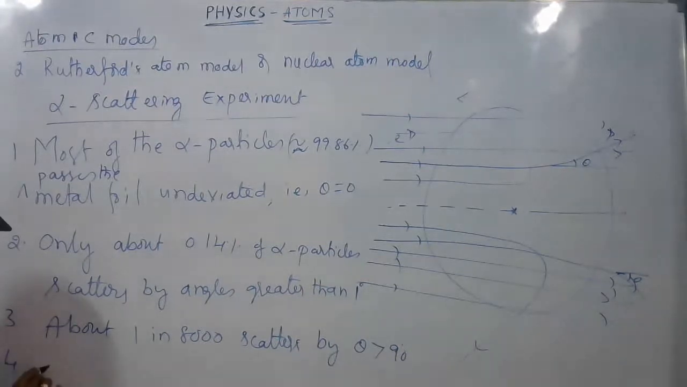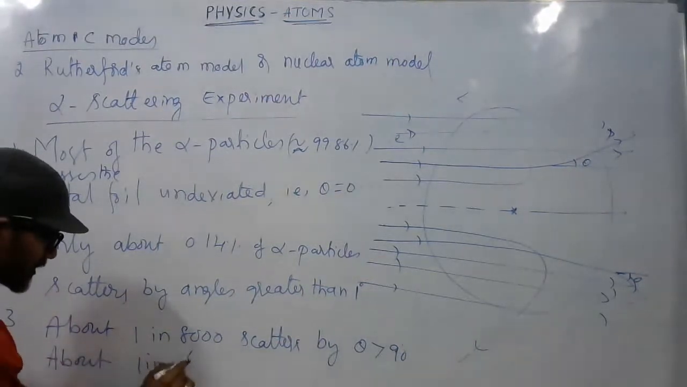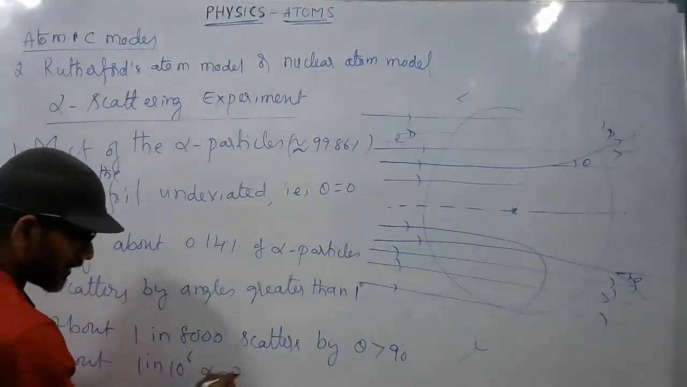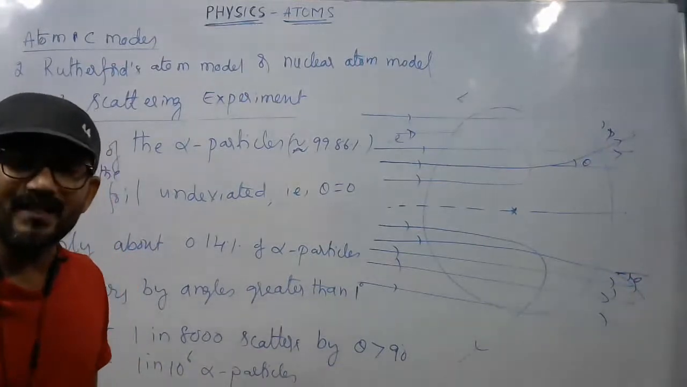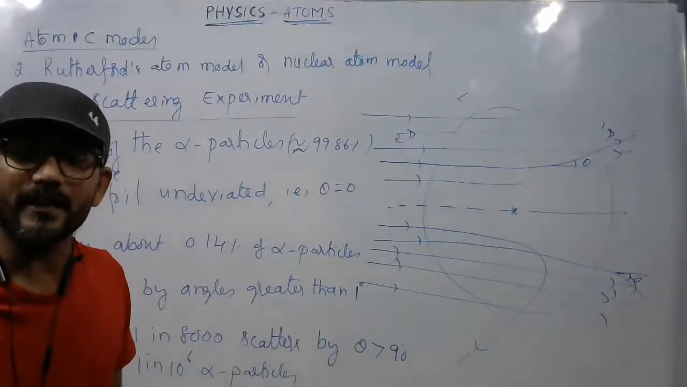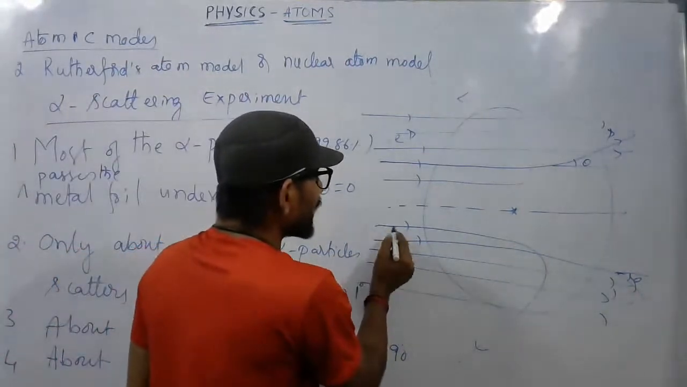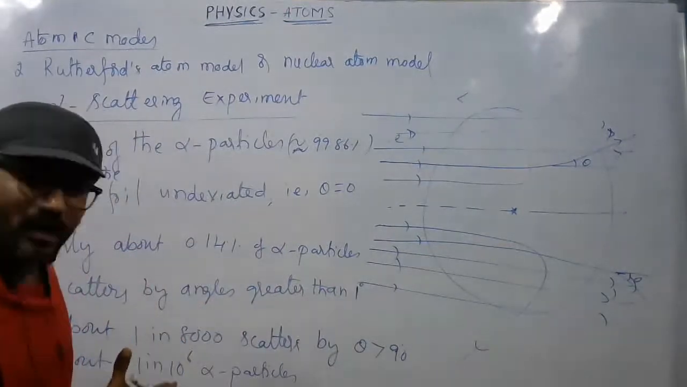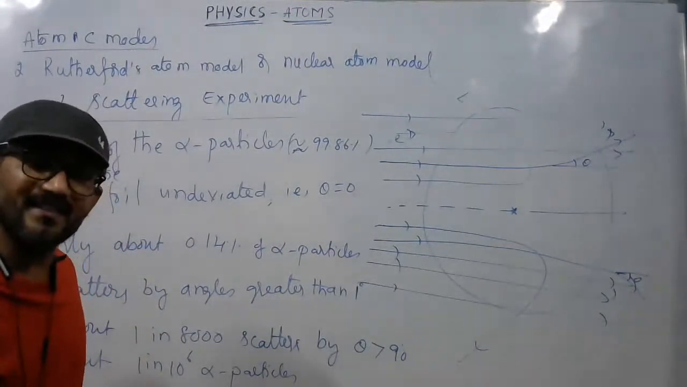approximately, about 1 in 10 power 6 alpha particles have undergone scattering by an angle of 180 degrees. What does that 180 degrees mean? 1 in 10 power 6 alpha particles means, 10 power 5 is 1 lakh, 10 power 6 is 10 lakh particles.